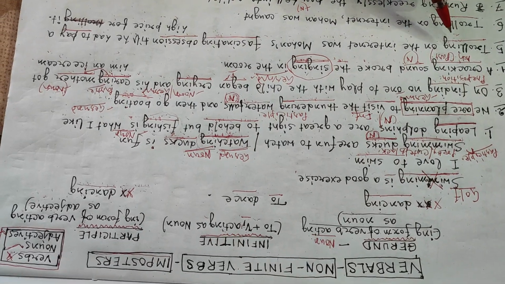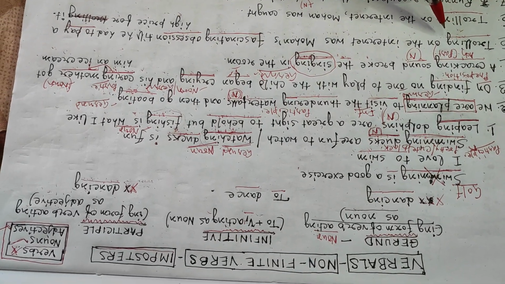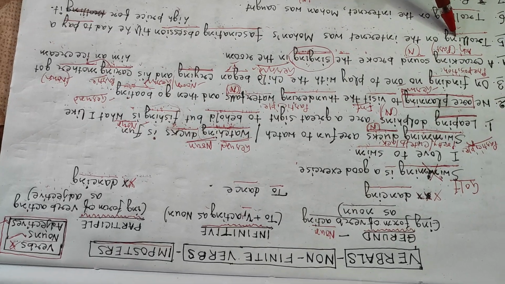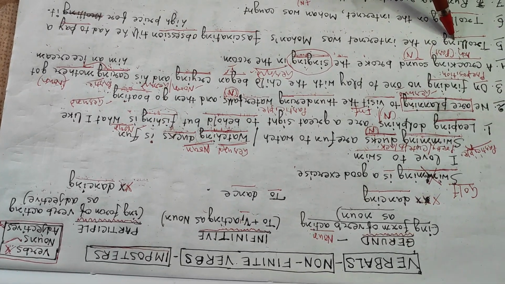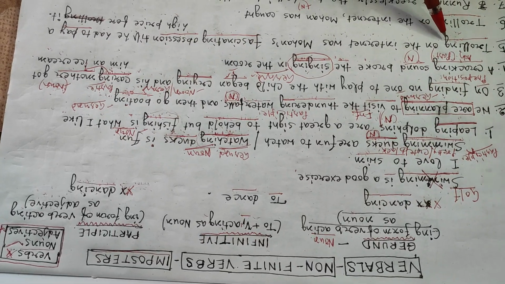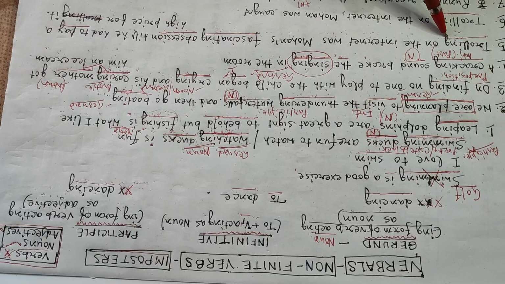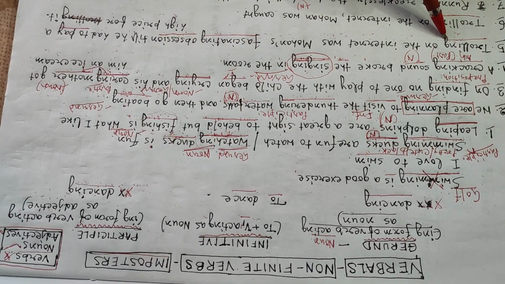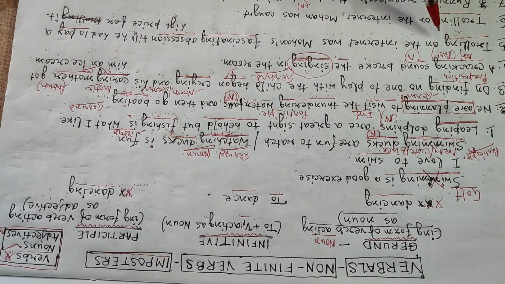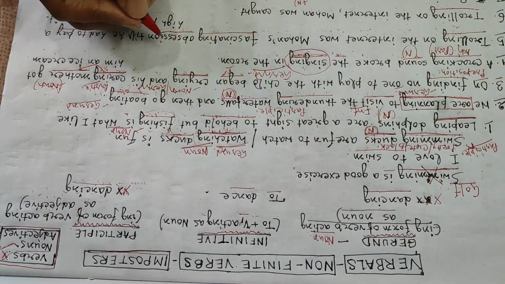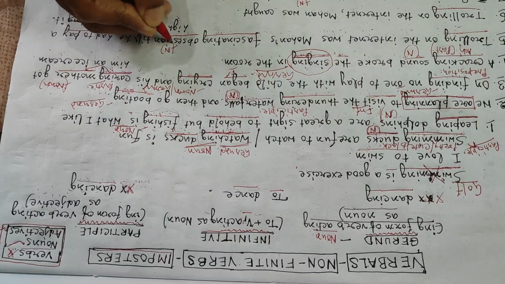You know, nowadays, in modern times, this kind of activity has increased. Trolling, unnecessarily harassing people through Facebook, YouTube, Instagram, and all that. Now, trolling on the internet was Mohan's fascinating obsession. Obsession is a noun. What is obsession?